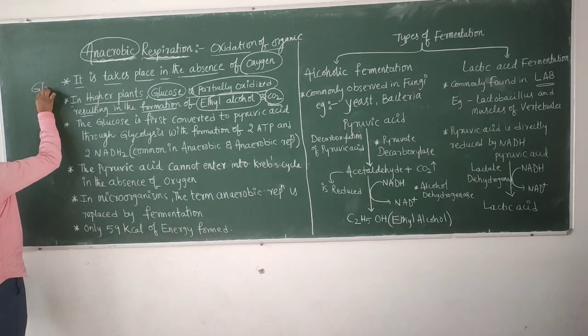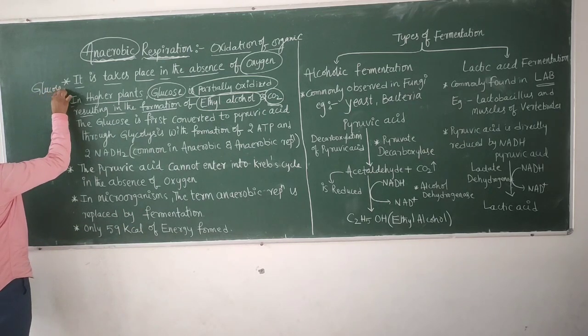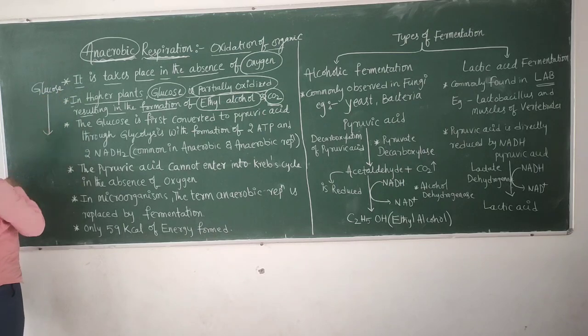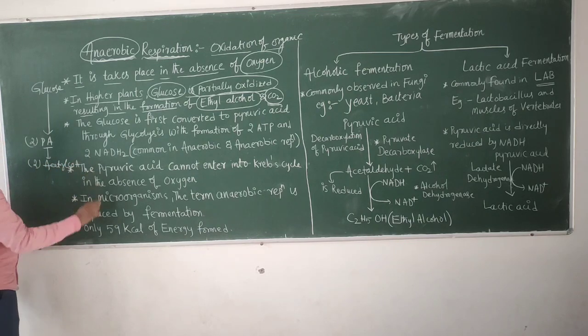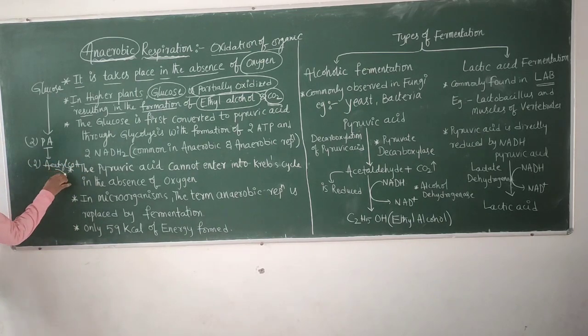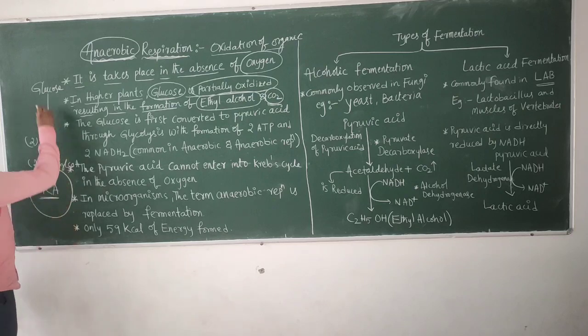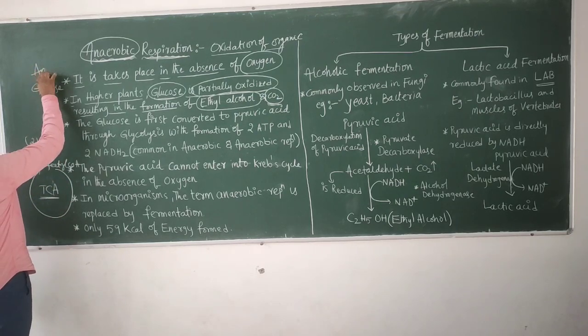The glucose molecule is completely broken down into two molecules of pyruvic acid and two molecules of acetyl CoA. This acetyl CoA again participates in the TCA cycle or Krebs cycle. This is aerobic respiration.